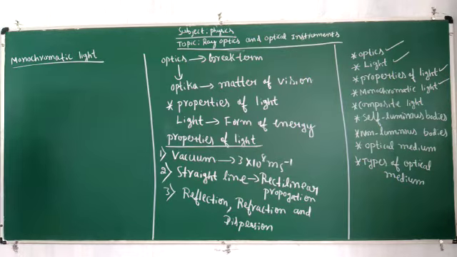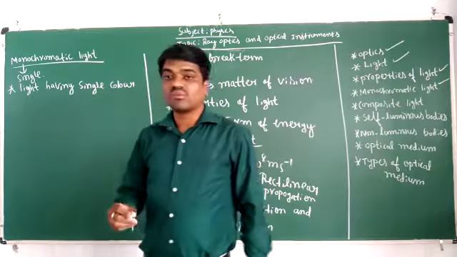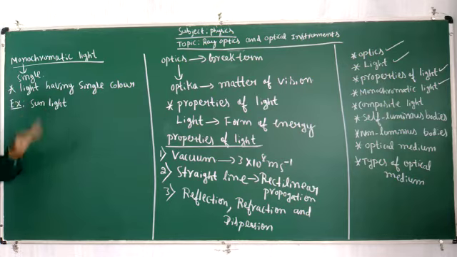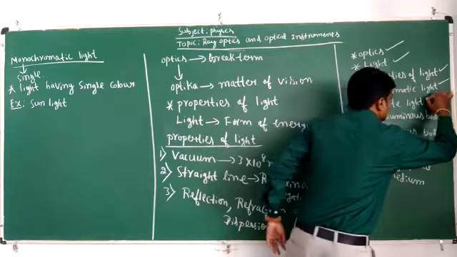Mono means single. Light having single color or single wavelength is called as monochromatic light. Example is the sunlight.